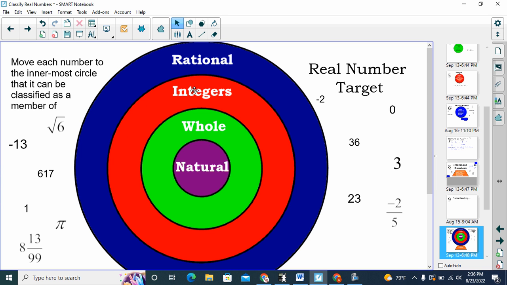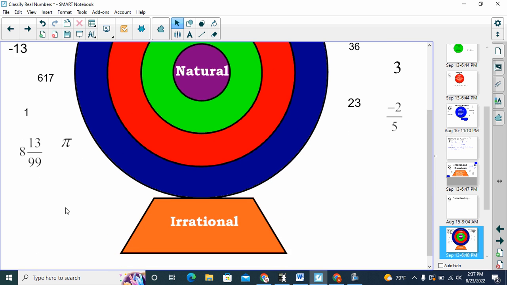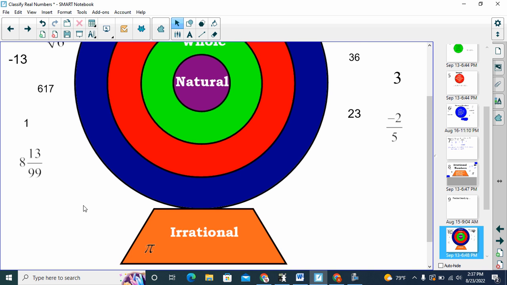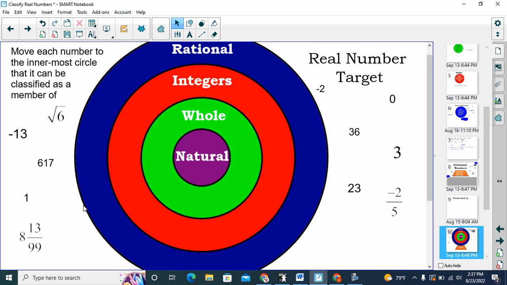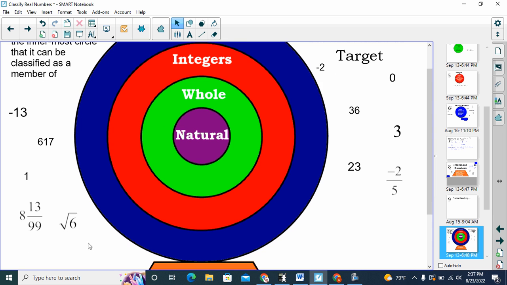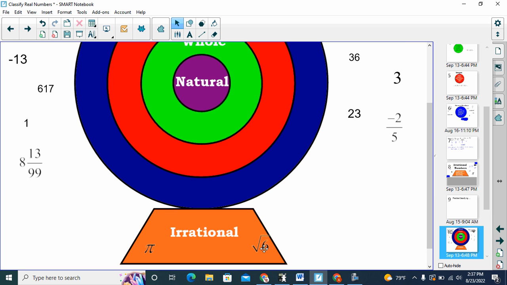If it's rational, then it might be one of these other ones as well. So let's start with pi. Pi, we just said, goes on forever and never repeats and never terminates. So we are going to put pi in the irrational numbers. There's also one more irrational number. Let's see if you can find it. And there it is, root 6. That was also on the previous slide, was irrational.